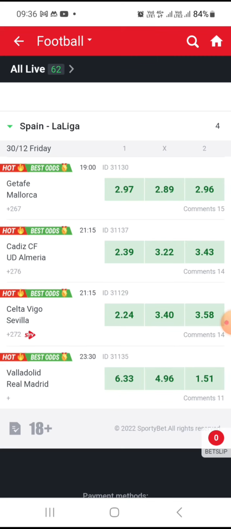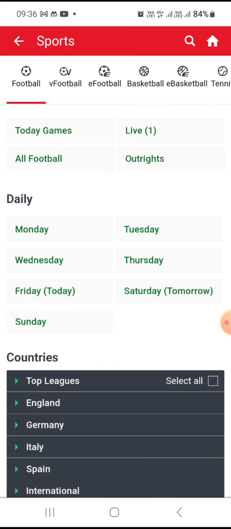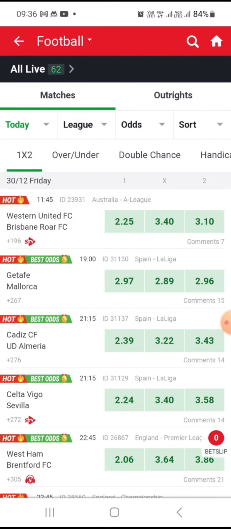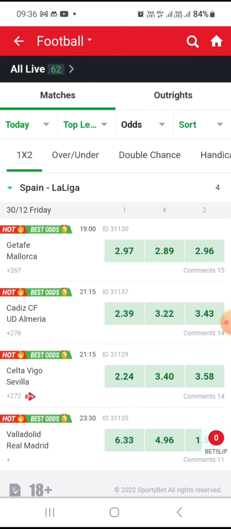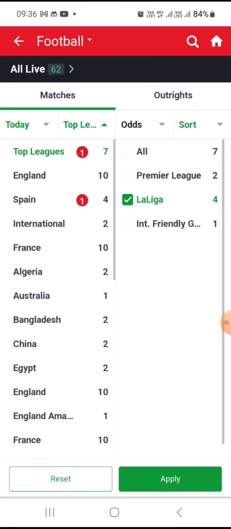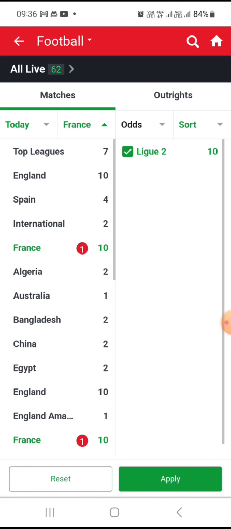Now you go back. Sorry, I made a mistake. You're not supposed to go back. So now, okay, we've already chosen this. Where you're supposed to go is here. You tap on the league again. You remove this. Now you go to France. Okay, you tap on it.